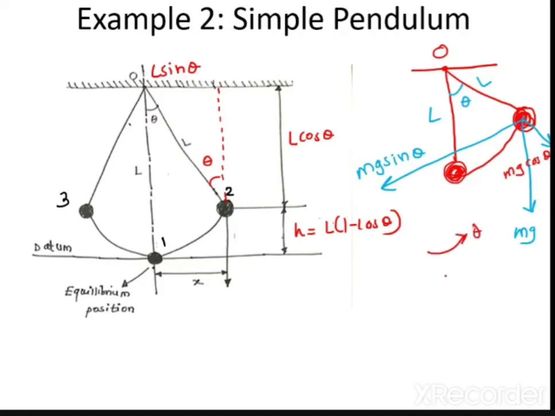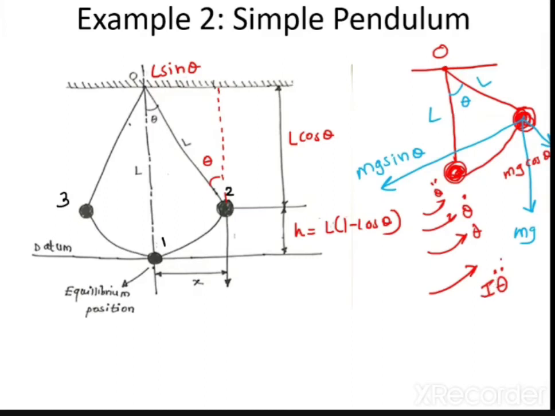Now you know what the inertia torque is. I have already explained it in the compound pendulum unit. Inertia torque is nothing but I into theta double dot. This always acts in the direction of theta, because theta, theta dot and theta double dot are all in the anti-clockwise direction. So I theta double dot, the inertia torque, will also act in the anti-clockwise direction.